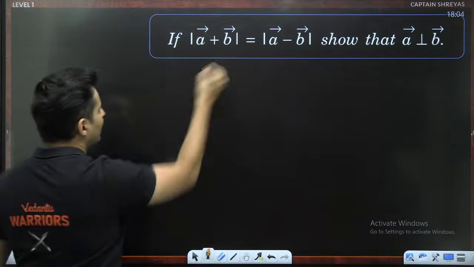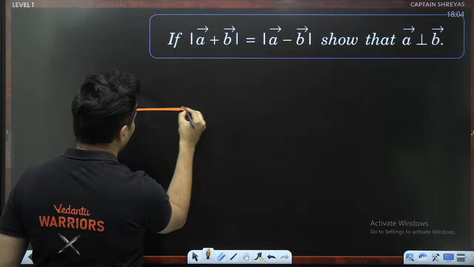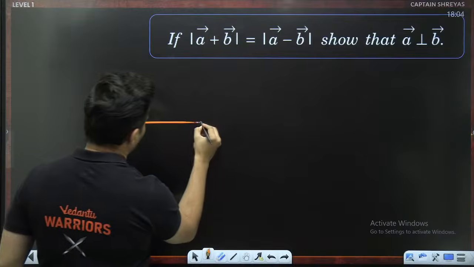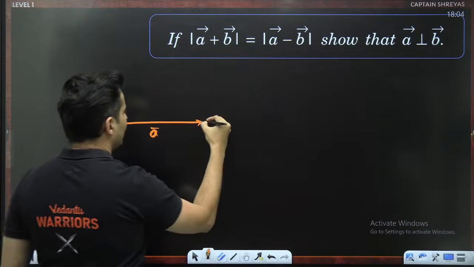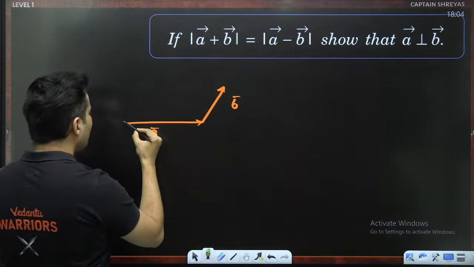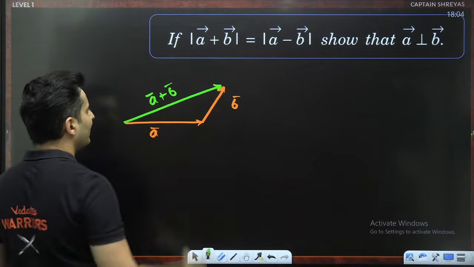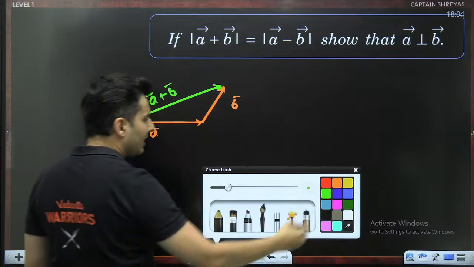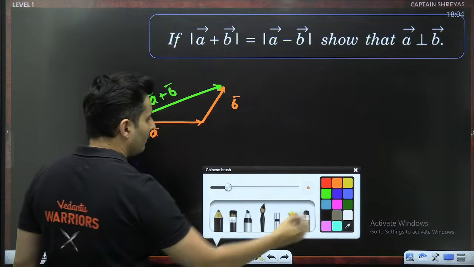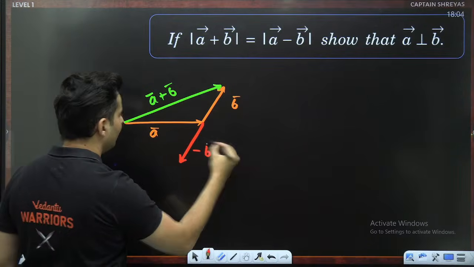First of all, A vector plus B vector's magnitude. So let's say, for example, I have taken some random thing. Let's say this is your A vector. Let me draw it slightly big. Let's say this is your A vector. Let's say this is your B vector. So A vector plus B vector will be like this. This will be A vector plus B vector. If I do A minus B, it means negative of B. So negative of B would be basically like this over here. This is your negative B vector.